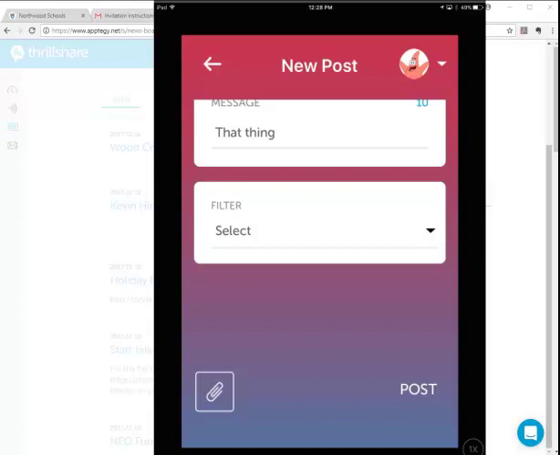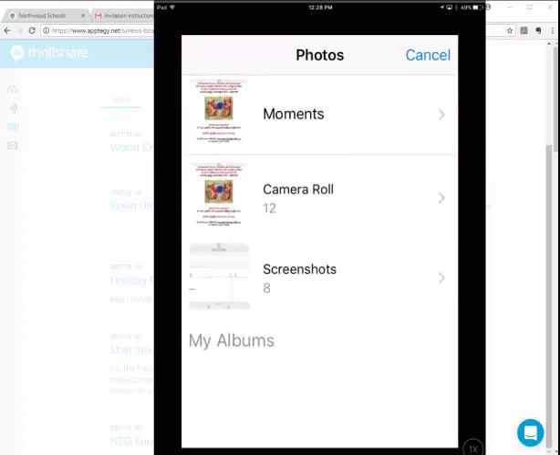I can go ahead and create a filter. And again, I can go ahead and attach things to this. Again, out of my camera roll because I'm on, well, in this case, my iPad. Note, too, that this is only an iPhone app. So if you search for this particular app, Thrillshare, on your iPad, you need to look for the iPhone app, which will work just fine.